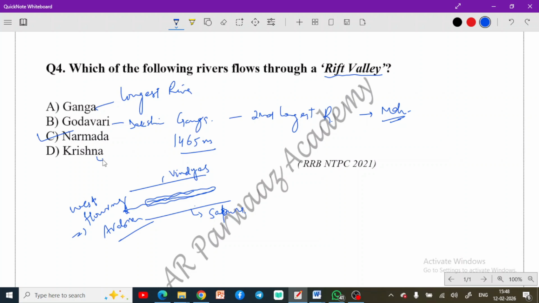This Krishna is also east flowing river. Okay, east flowing river, not west flowing. Do you remember this? This is east flowing river. Its origin is also near Western Ghats. So these are the facts from this slide. Now move to the next question.